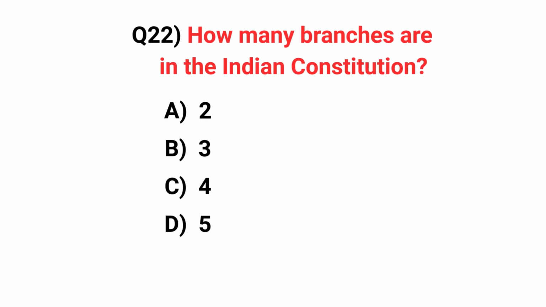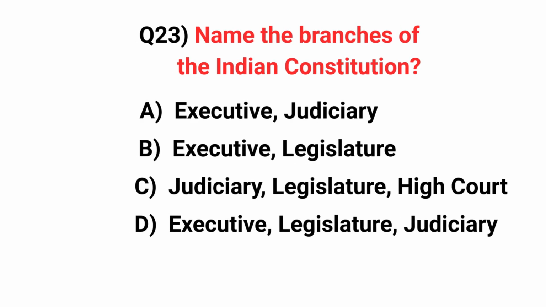How many branches are there in the Indian Constitution? Answer is option B. 3 branches. Name the branches of the Indian Constitution. Answer option D, executive, legislature and judiciary.